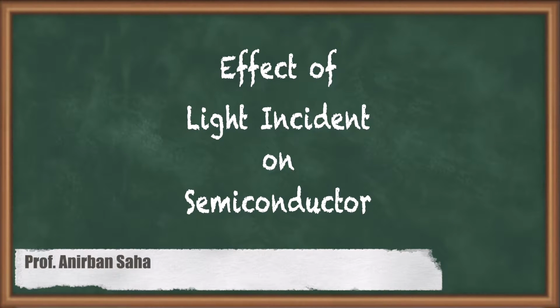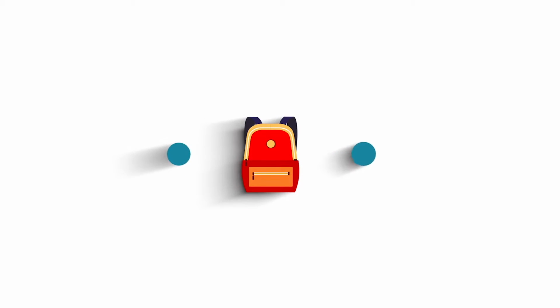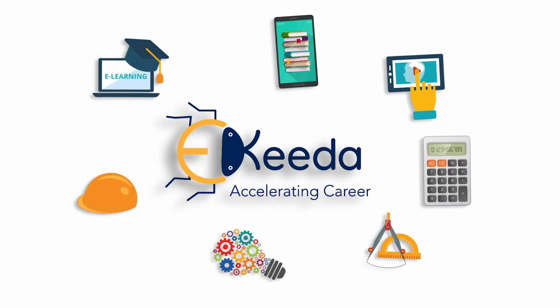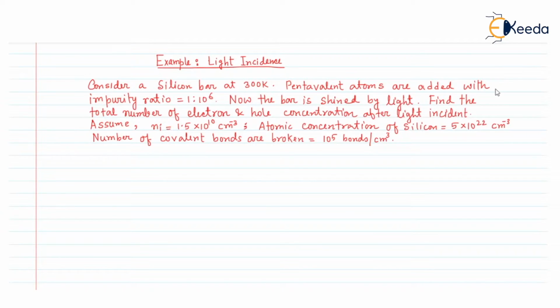Hello friends, in this video we are going to discuss an example of light incidence on a semiconductor. So let us take the example. In the example it is given that we consider a silicon bar at 300 K. So the temperature T is 300 K, that is, room temperature.